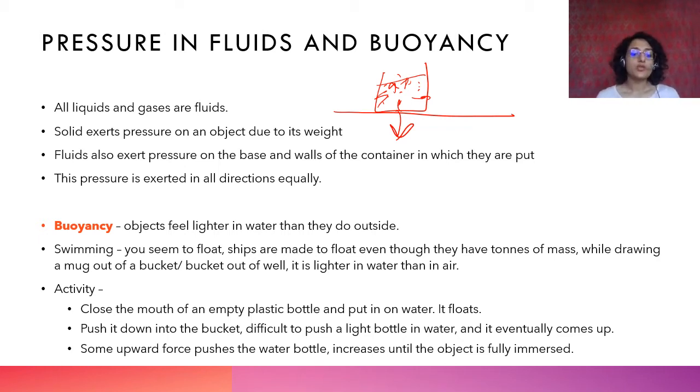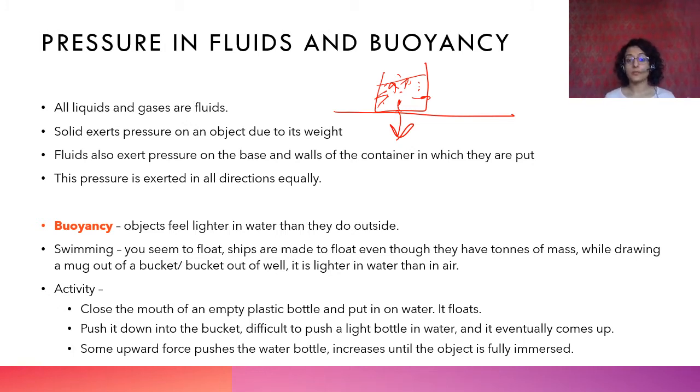Some upward force pushes the water bottle and increases until the object is fully immersed. So it will keep increasing from the surface until the bottle is fully immersed, right? And then it won't increase. Once the bottle is fully immersed in the water, you will have to exert the same amount of force to push it further down, right?